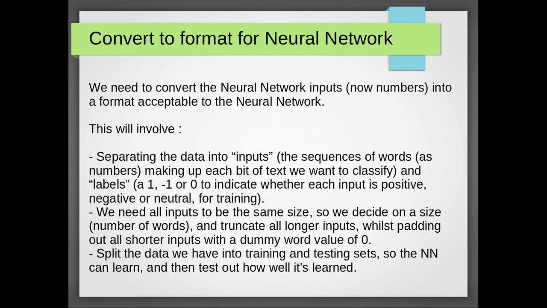Just for now, focus on the fact that we're going to need to get it in a format that's acceptable for a neural network. And basically, what that involves is separating the data into inputs, which means the sequences of words, which remember now are represented as numbers, making up each bit of text we want to classify. So we might have a 5-word phrase that's now represented by the numbers 272, 3, 1, 6 as that sequence. So separating into inputs and also labels, so saying whether that particular input is positive, negative, or neutral, and that's for training.